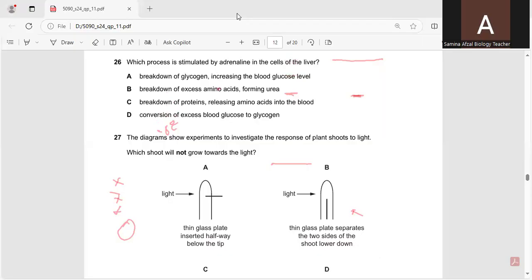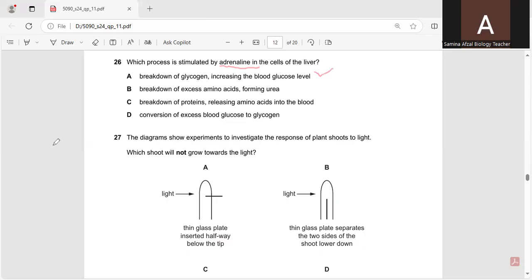Question number 26. Which process is stimulated by adrenaline in the cells of the liver? The A option is: adrenaline is secreted from the adrenal glands. Breakdown of glycogen increasing the blood glucose level. This can be the correct option.